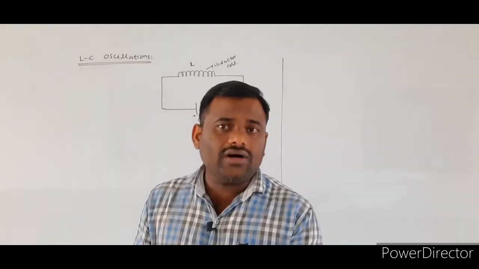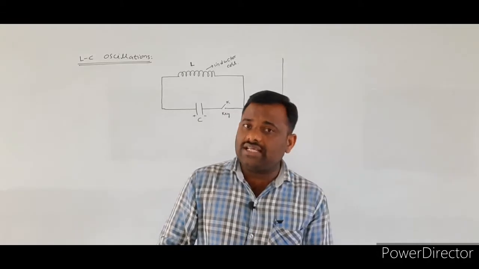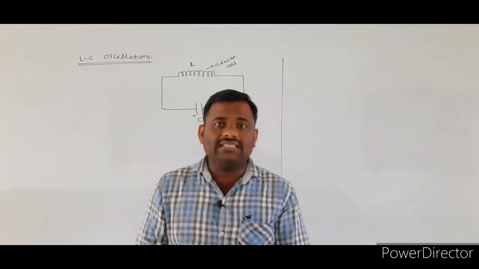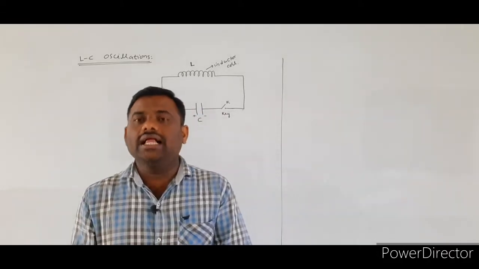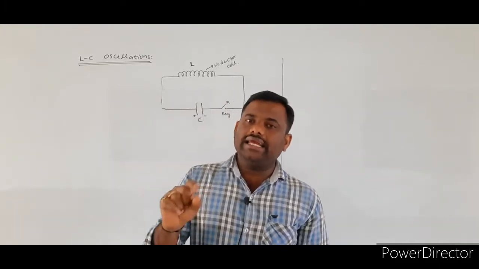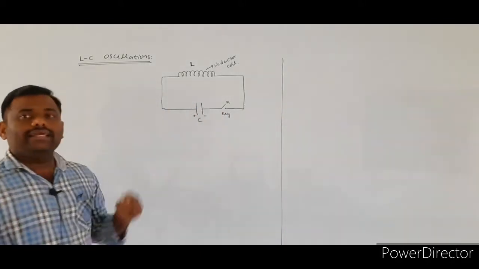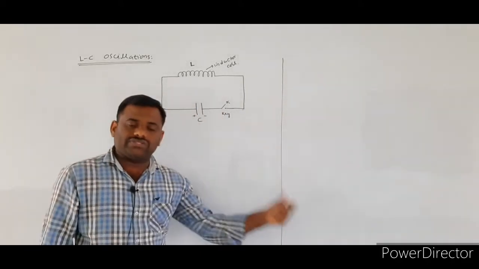So in the oscillations we studied, there exist two different types of energies: the mechanical potential energy as well as the kinetic energy, and the total energy of the oscillating particle remains constant at any instant. The same phenomenon we are going to apply in the case of LC oscillations also.